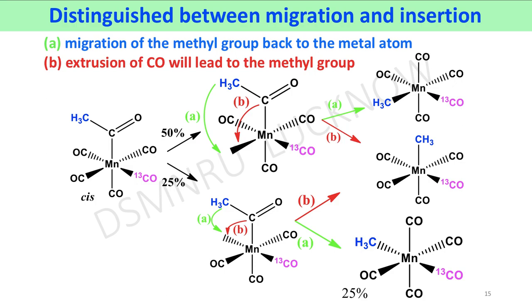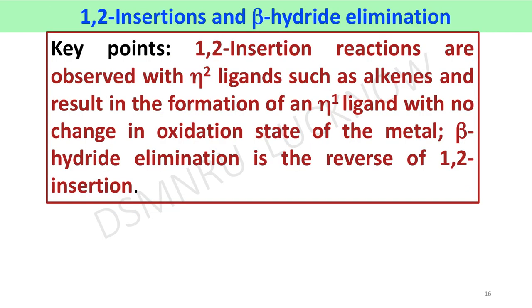Now we will discuss the 1,2 insertion and beta hydride elimination reaction. Here the key point is that 1,2 insertion reactions are observed with eta 2 ligands such as alkene and result in the formation of an eta 1 ligand with no change in the oxidation state of the metal. Beta hydride elimination is the reverse of 1,2 insertion.